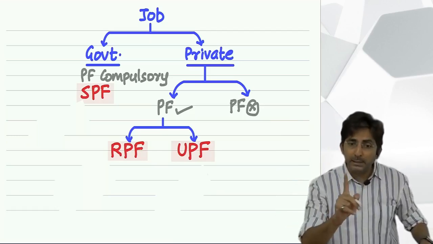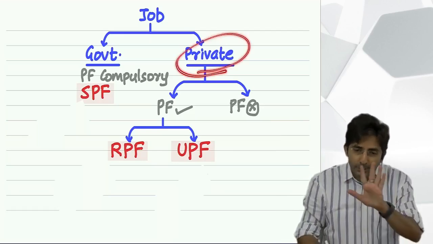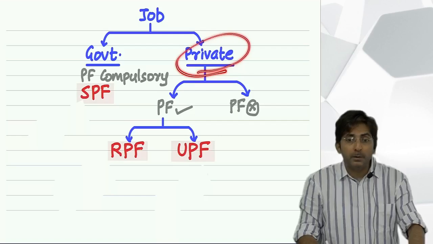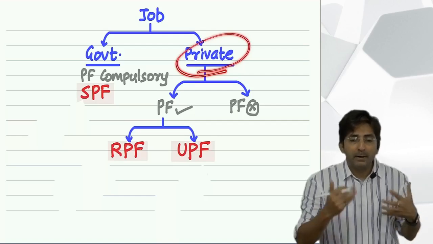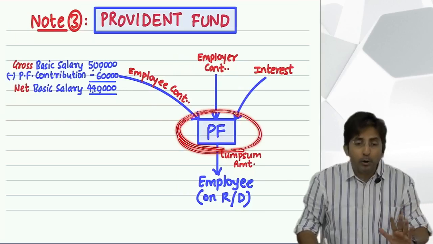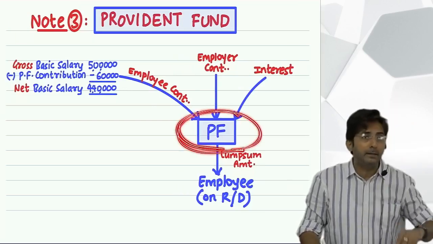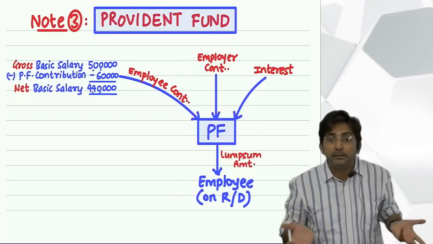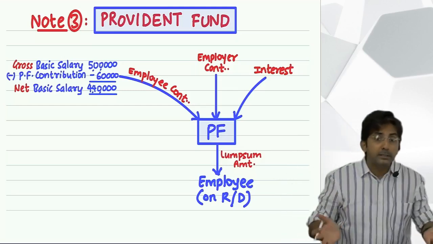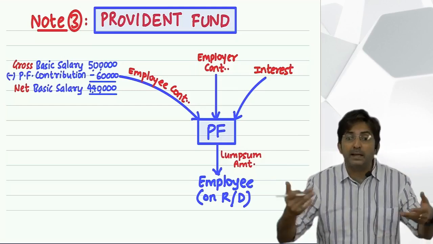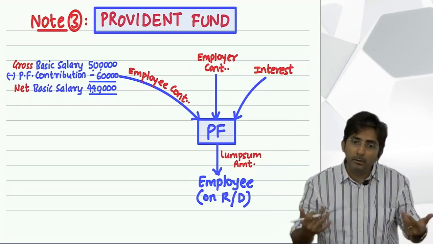But it is advisable for the private sector to invest fund money as per government's directions. I am talking about investing because this Provident Fund money is given to the employee at the time of retirement, after 20-25 years, and till that time the money has to be invested. Where you invest is very important, because if it is invested in wrong places like the stock exchange, the money will be lost.